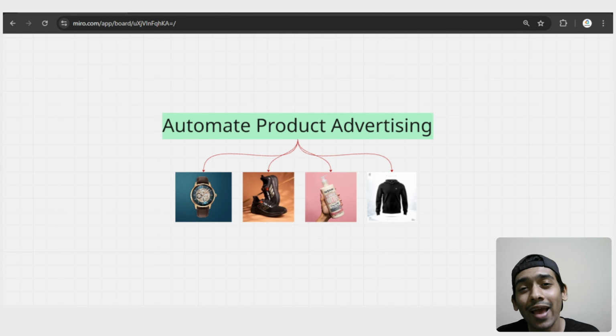But an AI system will do this exactly for you, where you only need to drop your image of the product, and then the AI system will upload the generated image or the generated video to all of the social media platforms with an AI generated caption. Yeah, it's really possible. So let me show you how these things really work.